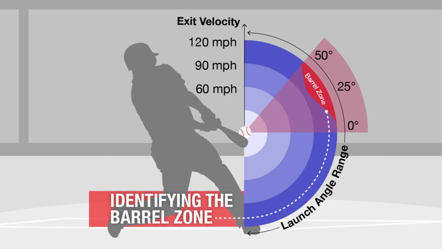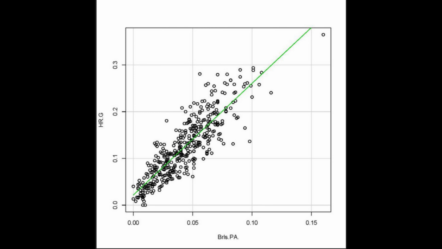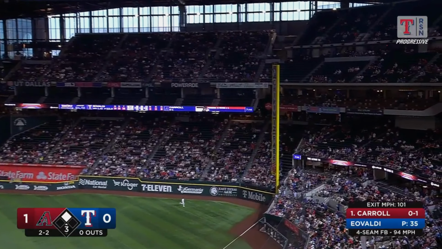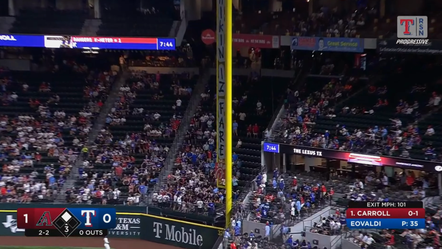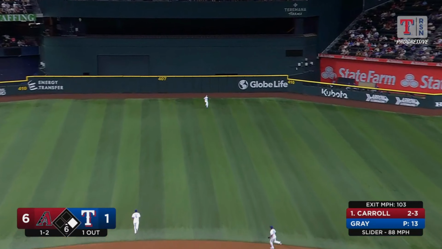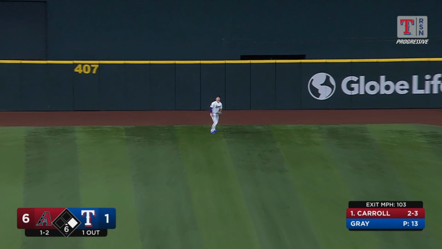Both of these batted balls were barrels, which by definition have an expected batting average of at least .500 and slugging of at least 1.500, based on exit velocity and launch angle. Barrel rate has been shown to better predict future home runs than any other stat. The obvious difference between these barrels is that one was hit straight down the line, where 340 feet is enough to get out, and the other was hit to dead center, where it would have to carry 407 feet.